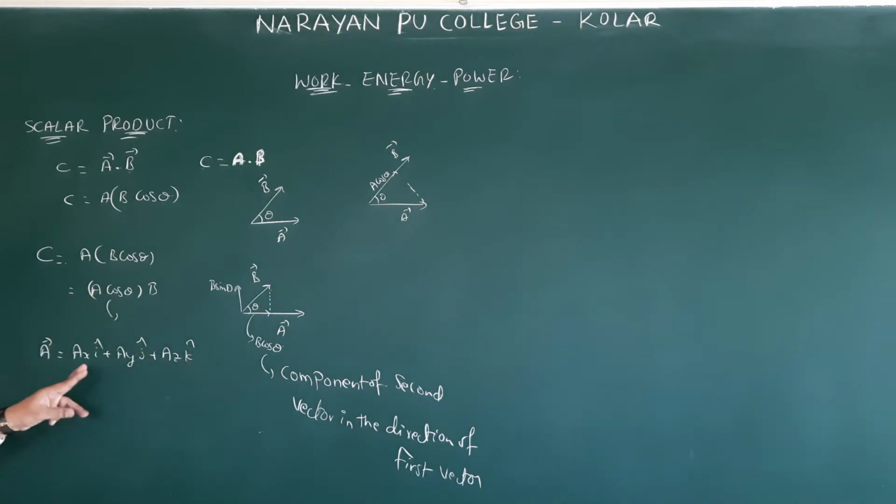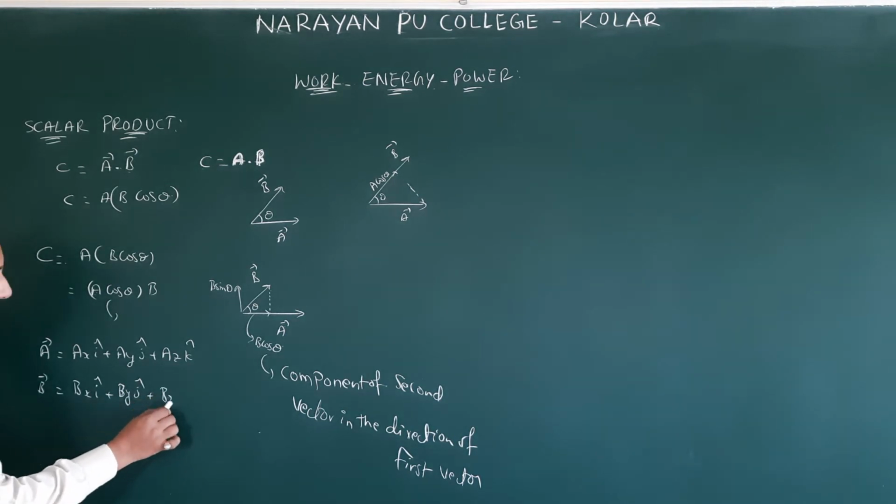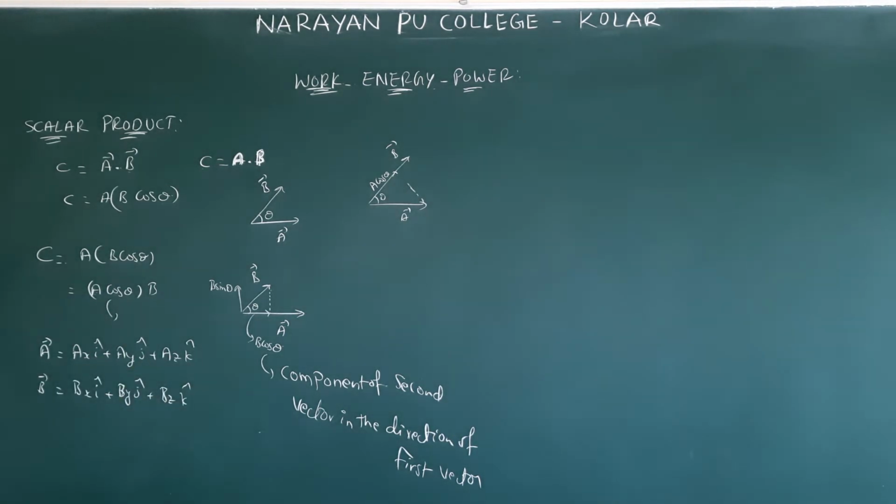This is a vector in unit vector form. This is 3 dimension; 2 dimension means only 2 terms will come. Next, b bar is bx i cap plus by j cap plus bz k cap. This is also a 3 dimensional vector.